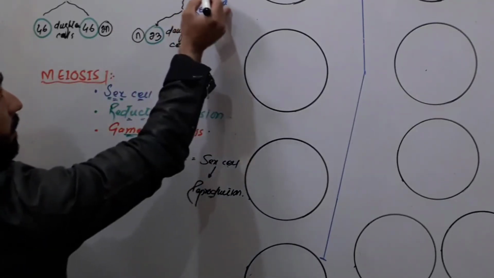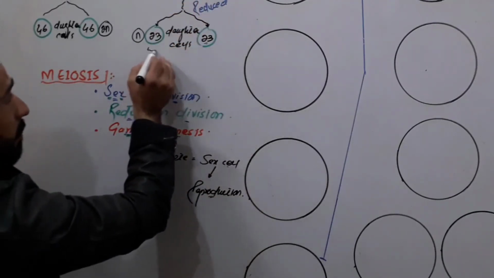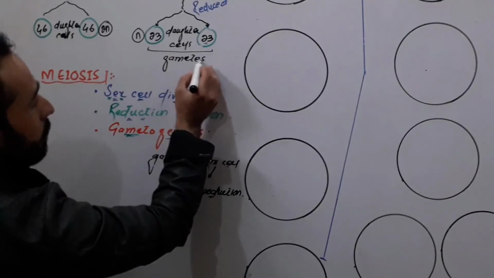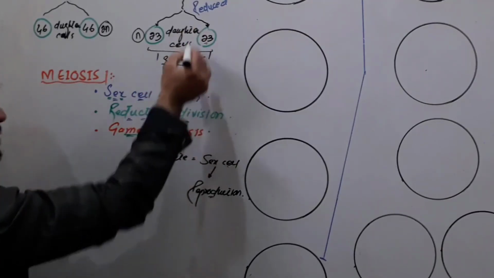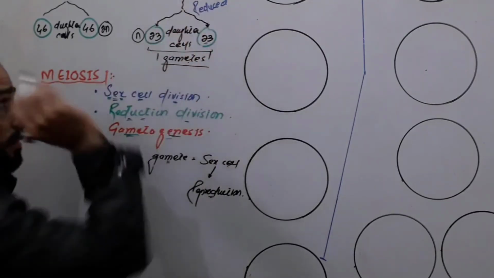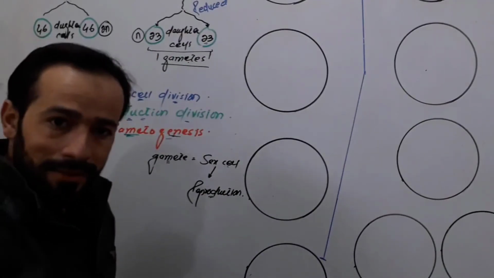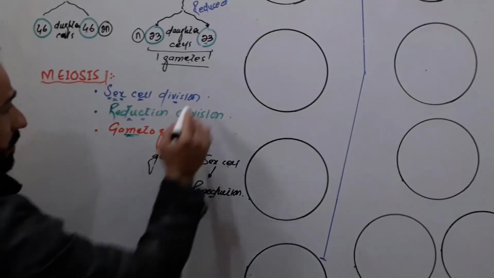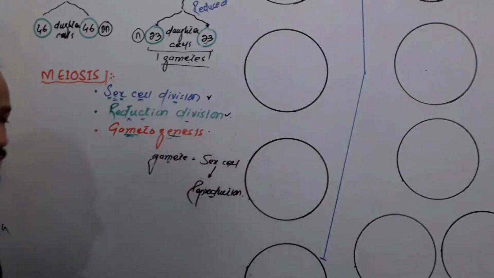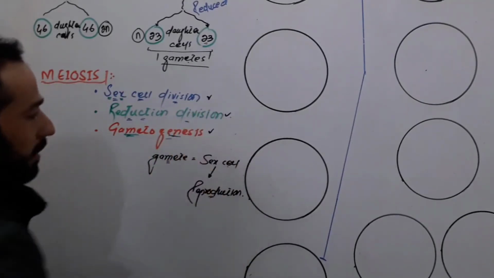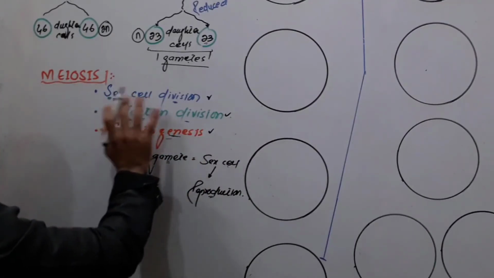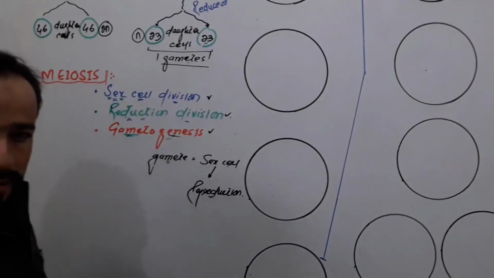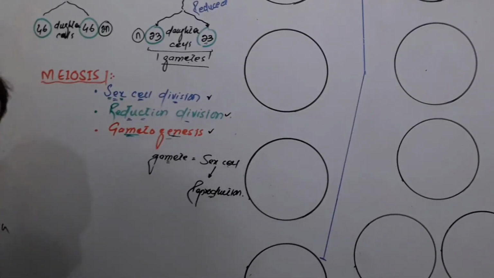Look carefully. Here is a sex cell, and these two cells are called the gametes. So in meiosis we actually produce gametes. That's why we call meiosis gametogenesis. So these are the other names given to meiosis: the sex cell division, the reduction division, and gametogenesis. I hope you are clear about why we call meiosis sex cell division, gametogenesis, or reduction cell division.